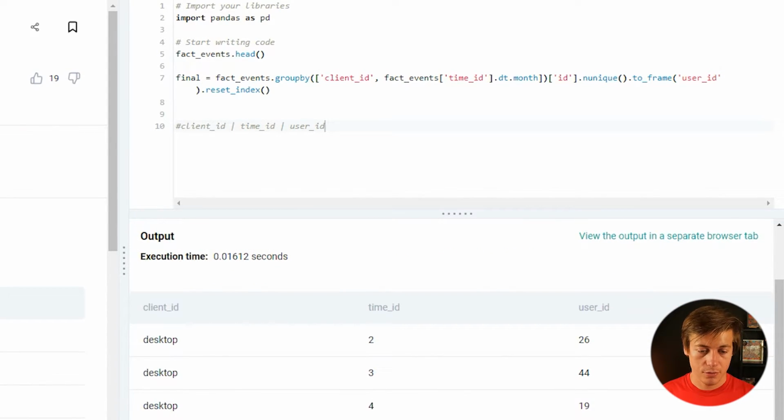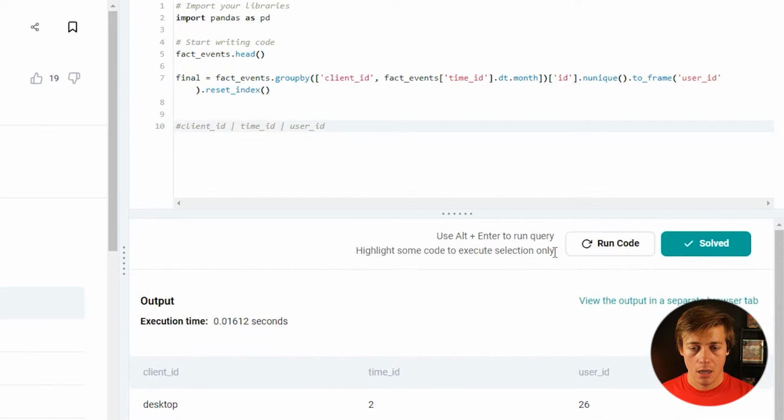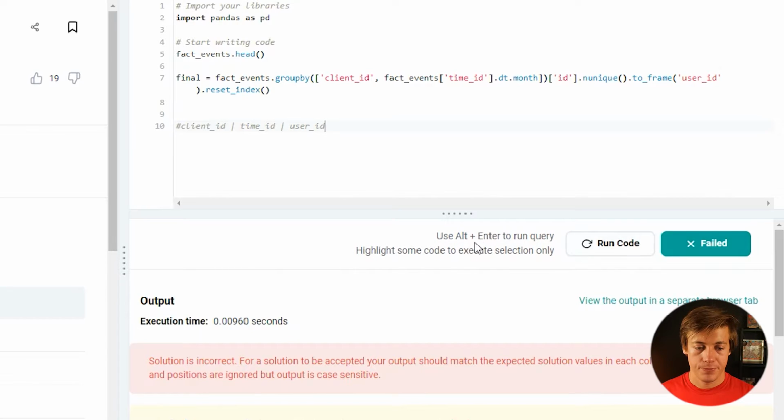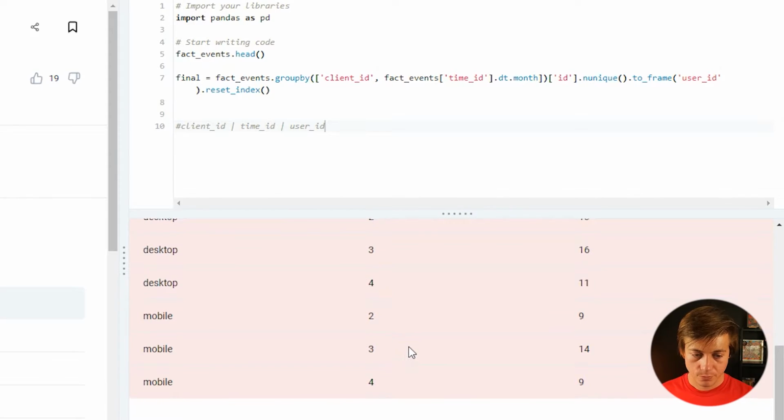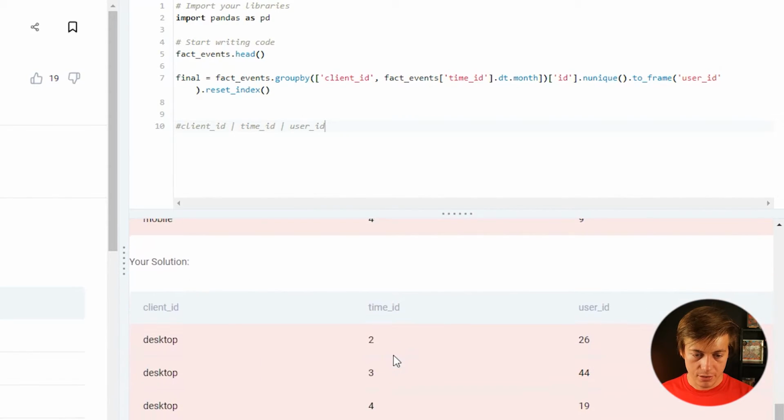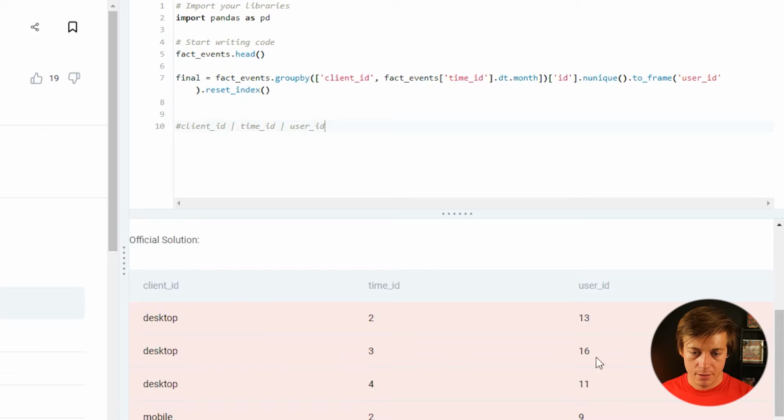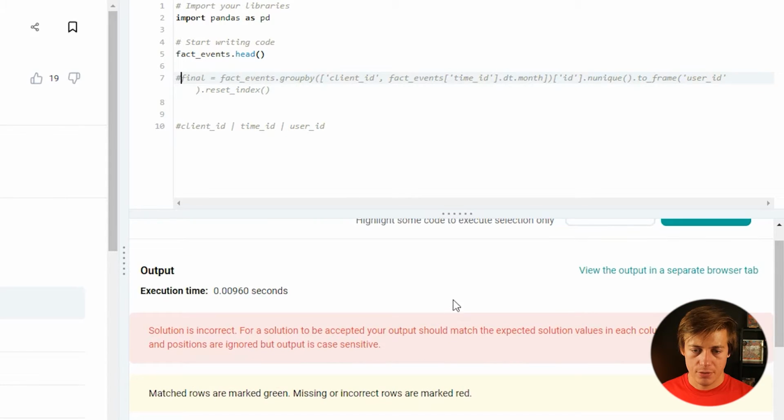2, 3, 4, 2, 3, 4. I think this just showed the top 5. First 5 is only shown there. Oh, it's incorrect. All right, let's see why we're wrong on here. My solution has 2, 3, 4, and we have user IDs on here: 26, 44, 19, 13, 16, 11. So I'm going to comment this out and see what's going on. I'll just run this again.